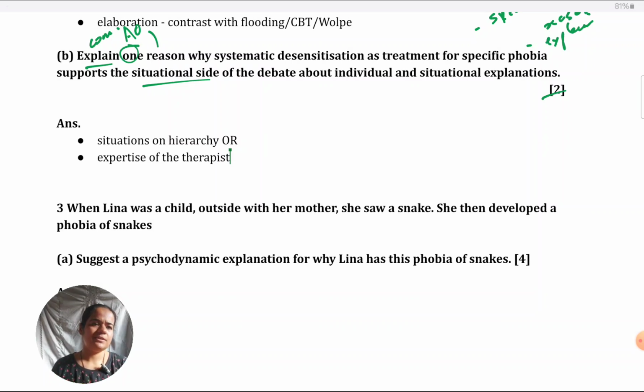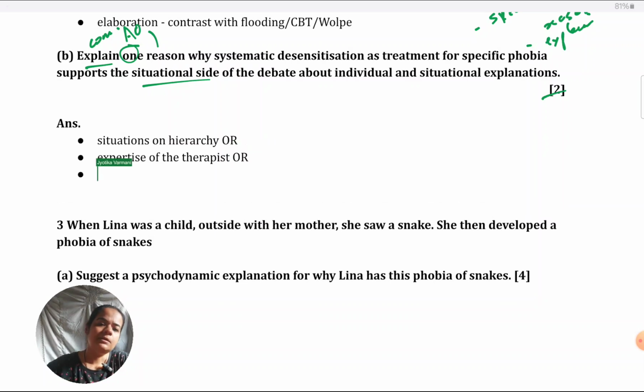As of now, these points are coming to my mind. Also, like I mentioned, in vivo, in vitro exposure. When it comes to in vivo exposure, which is directly into a situation, like making the client confront the situation, that particularly becomes situational because they have to actually be there in the situation and practice relaxation so that they don't feel fear anymore. So you could give that also.